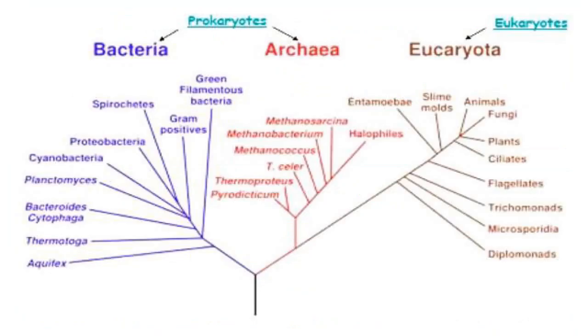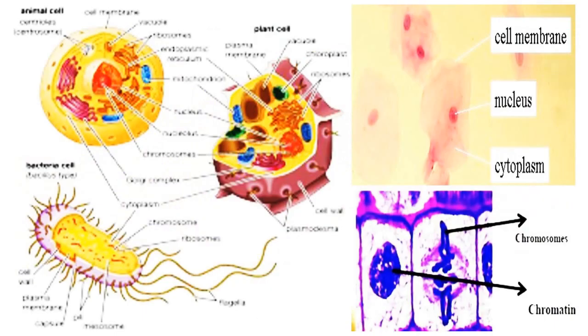Pay attention, please. This slide demonstrates the phylogenetic tree of prokaryotic and eukaryotic organisms. While this slide represents different cells of prokaryotic and eukaryotic organisms that were mentioned before in our previous videos.